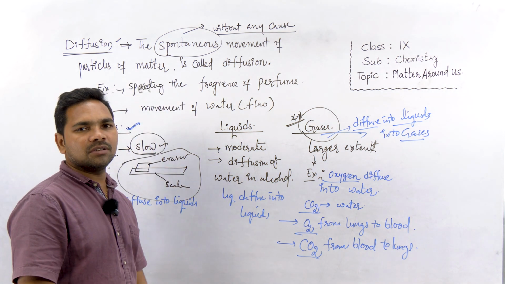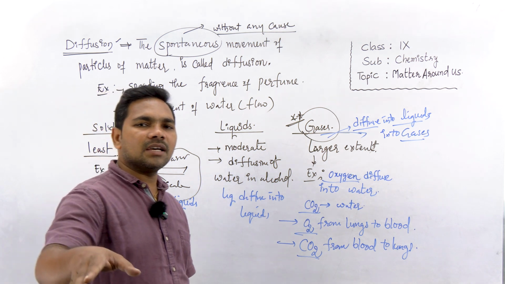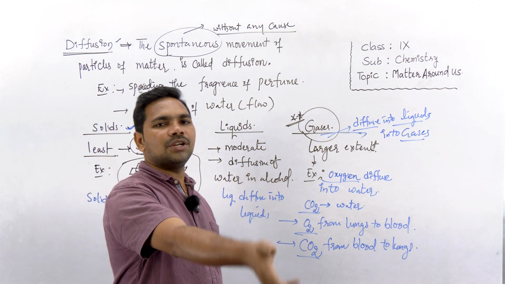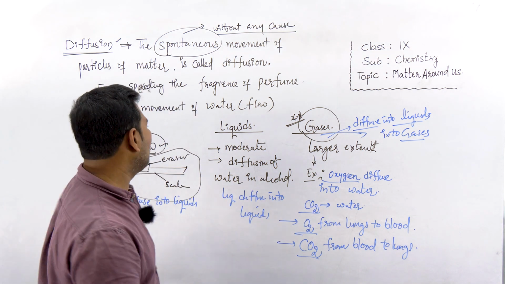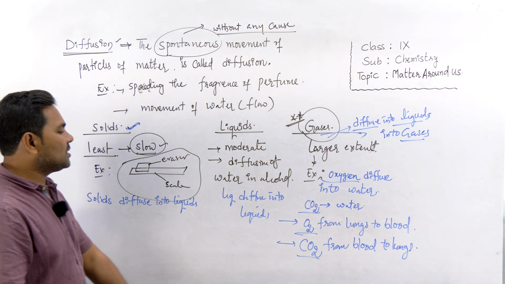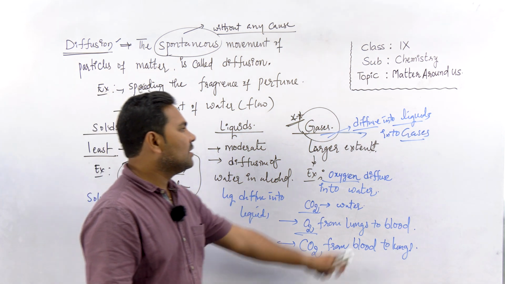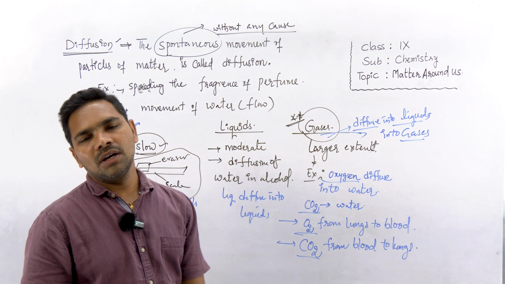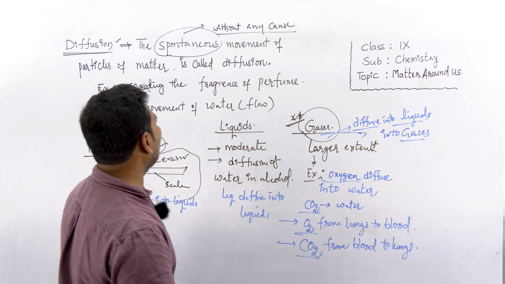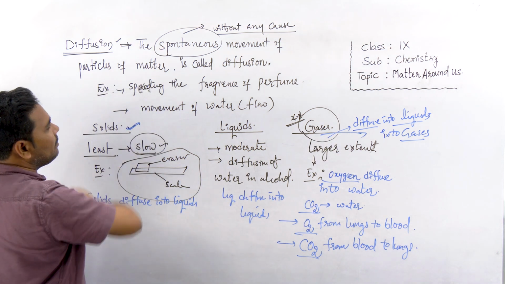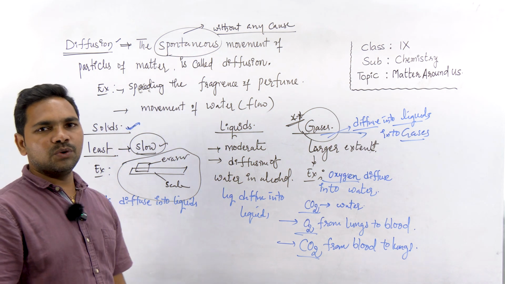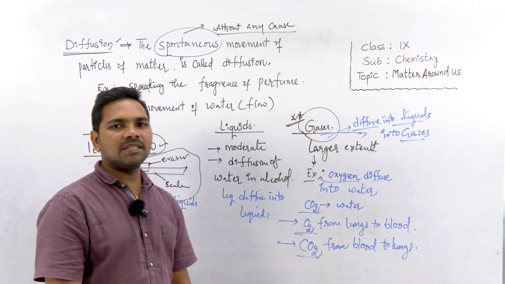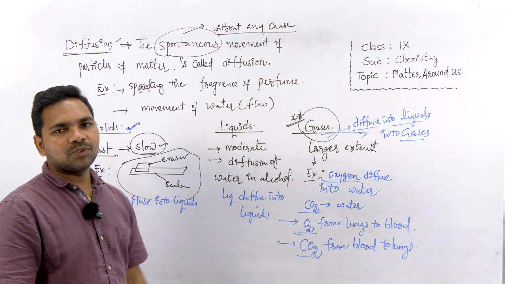It is possible because of diffusion. LPG is a gas, and it diffuses into air, which is also a gas. So solids diffuse into liquids, liquids diffuse into liquids, whereas gases diffuse into liquids, and gases also diffuse into other gases. Okay, this is another property of matter which is called diffusion, right? Now we'll discuss another property of gases.